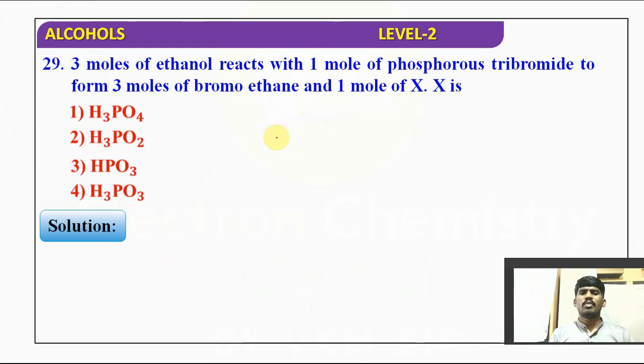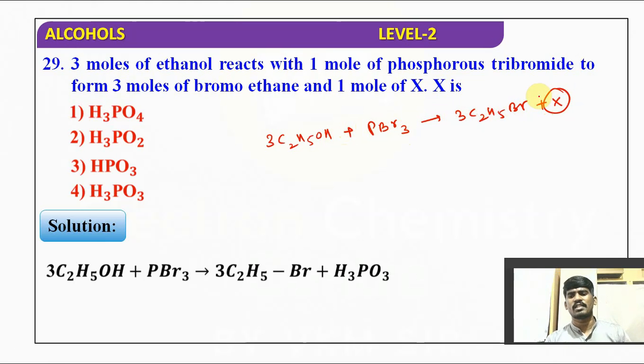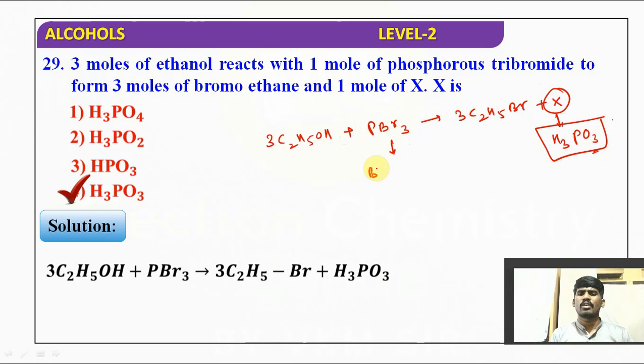Next, 3 moles of ethanol react with 1 mole of phosphorus tribromide, PBr3, forming 3 moles of bromoethane and 1 mole of X. That X will obviously be phosphorus acid. So option 4 is the correct answer. Instead of X, we can write H3PO3. Clear? Sometimes they give you a reaction like this also: Br2 plus red phosphorus, bromine in the presence of red phosphorus, that is PBr3. So it gives you phosphorus acid. Did you understand?